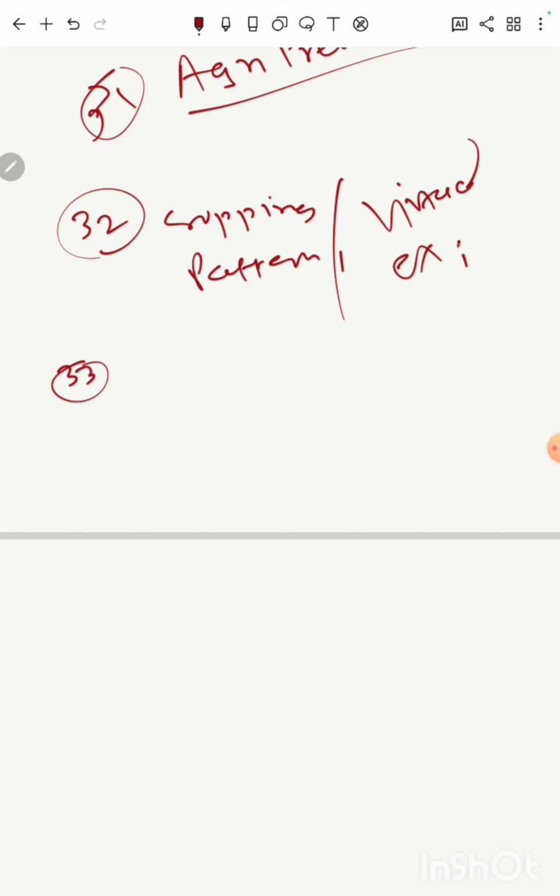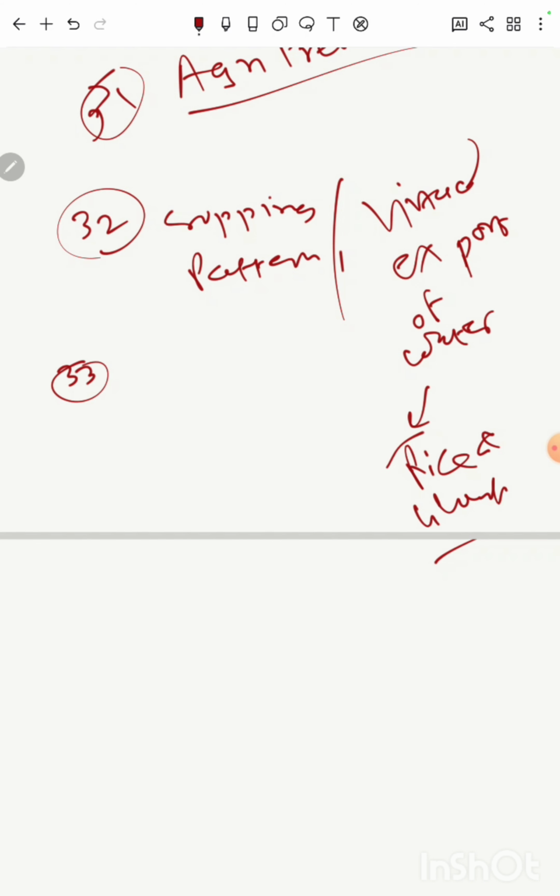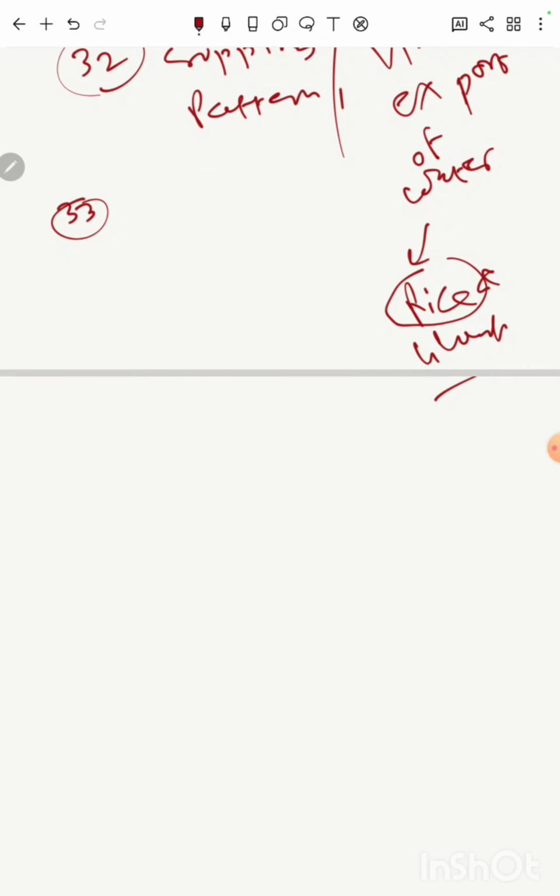Right, virtual export of water, and that happens mainly through rice and wheat, right? So it's mainly in the news because of rice. So what is virtual export of water? You read about that, you read about the cropping pattern. What are the changes which need to be ensured?